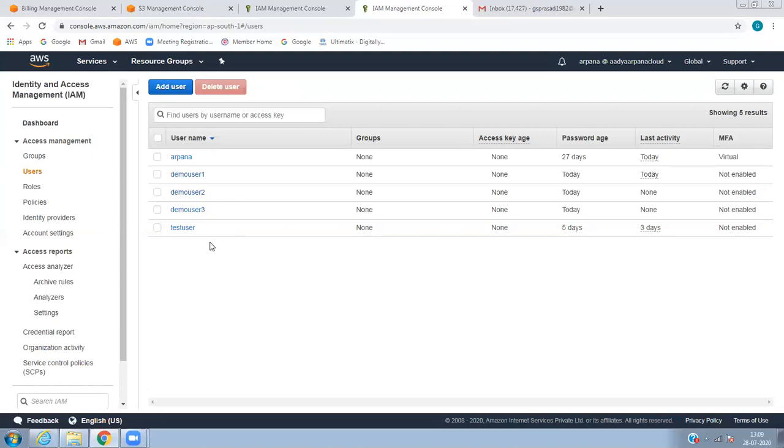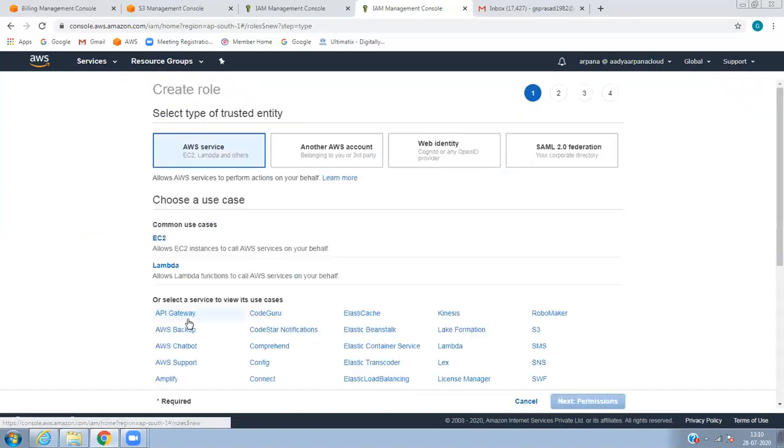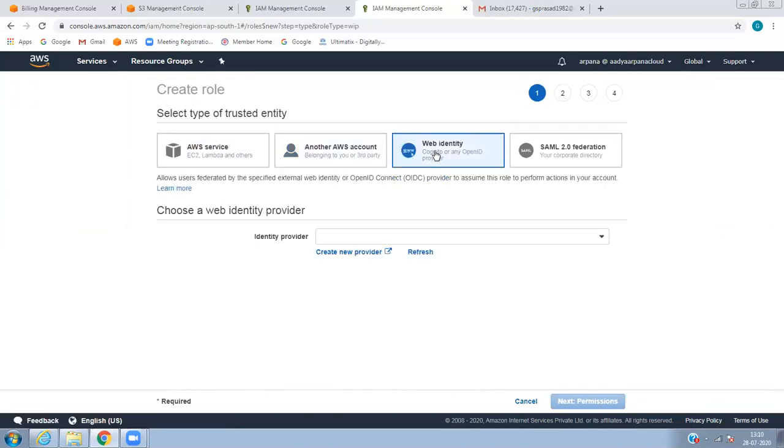So this is all about policies, roles, and users. You can create different kinds of roles; for example, I've created a role for another account.